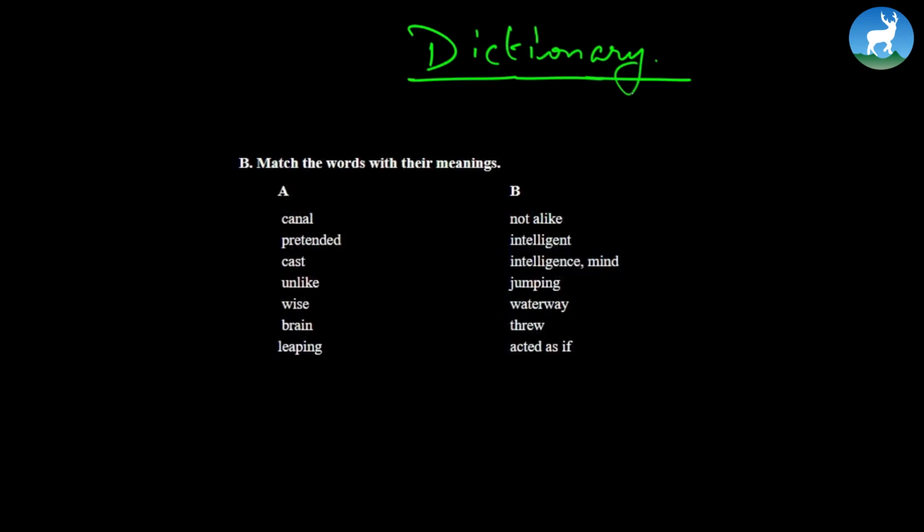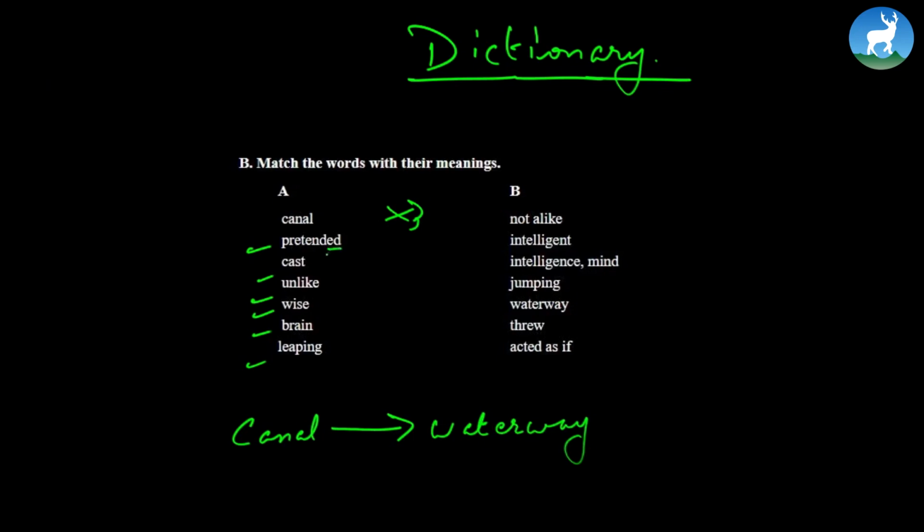Canal. So, what is canal? What do you think is canal? And as you match the following, do not crisscross like this. Rather, you write here, canal. With the ruler, draw a straight line and write waterway. So in this manner, you can find the meaning of pretended, cost, unlike, wise, brain, and leaping. Now this is in simple past form. Just look for the word pretend in the dictionary.